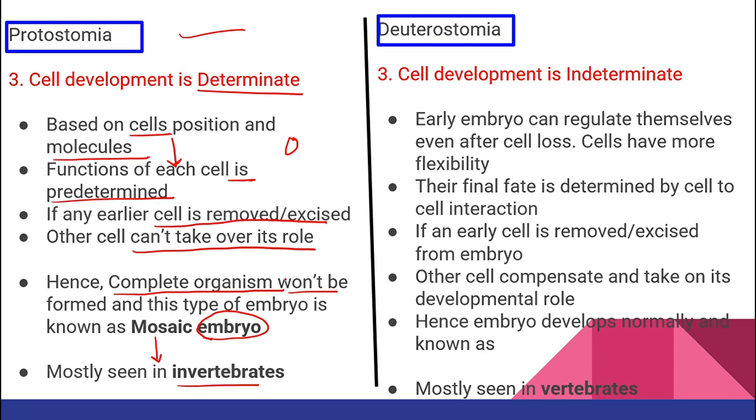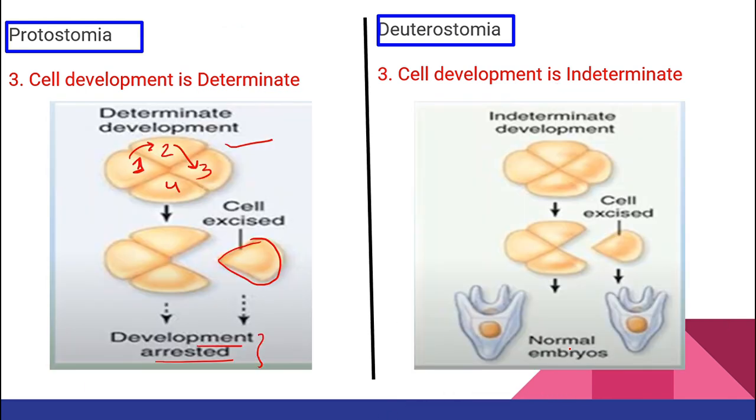Mostly you will see this in invertebrates. Then what about indeterminate cell development? Let me show you the picture. So again here I have cells 1, 2, 3, 4. Even if one cell is excised, what will happen? Suppose I am going to remove cell number 3, the function of cell number 3 can be performed by cell number 2 or cell number 4 or cell number 1.